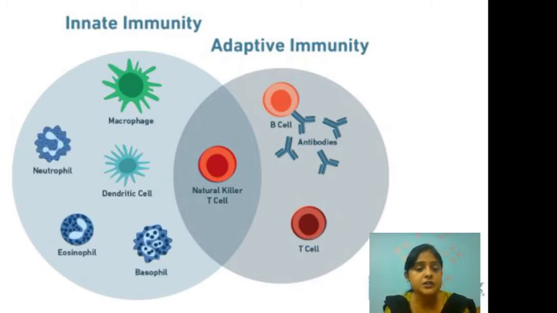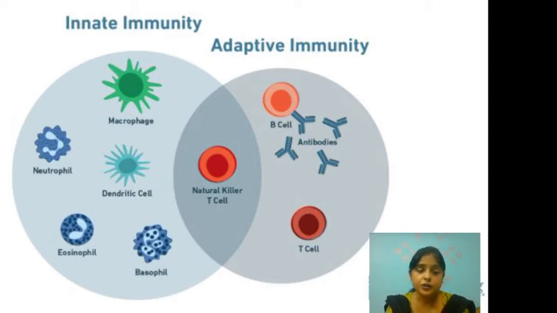Now, macrophage is also a WBC, and it is present in the tissues. Now, what are the main strategies employed by the innate immunity cells? Especially the most prevalent, that is the neutrophil. We know that in the peripheral blood, per 100 WBCs, there are 60 to 70 neutrophils. So, what strategies do neutrophils employ?